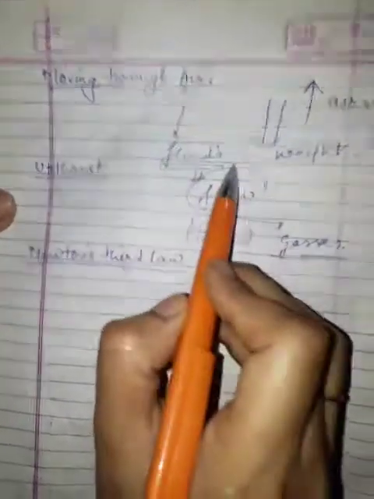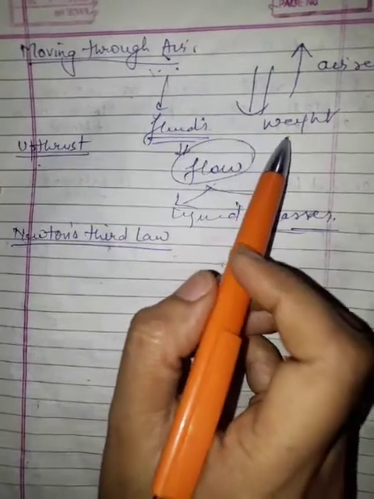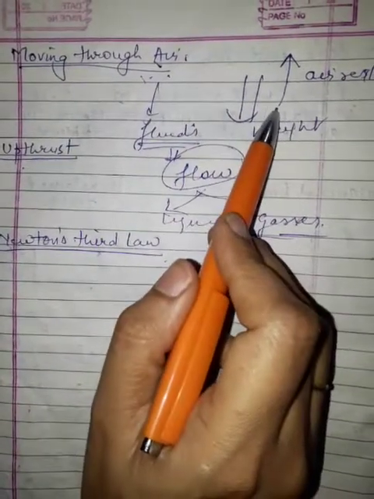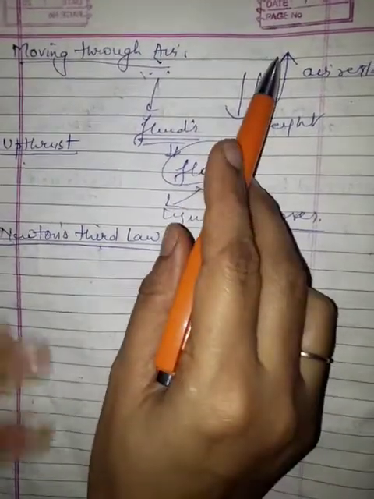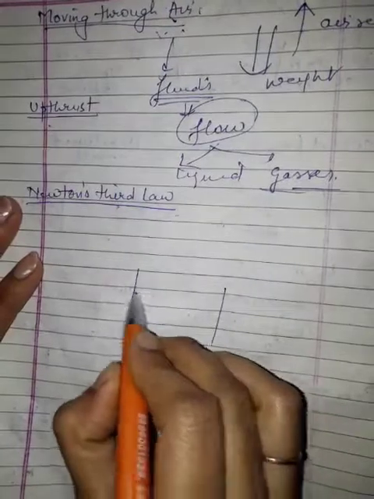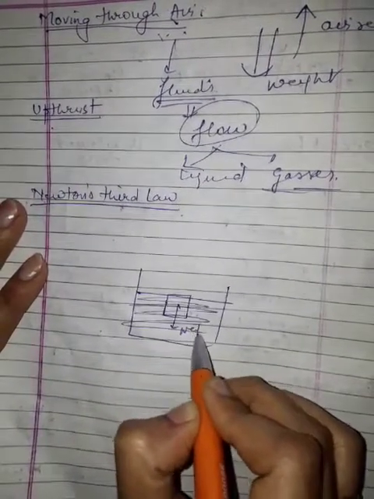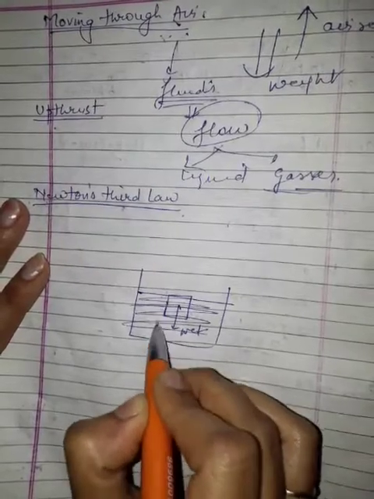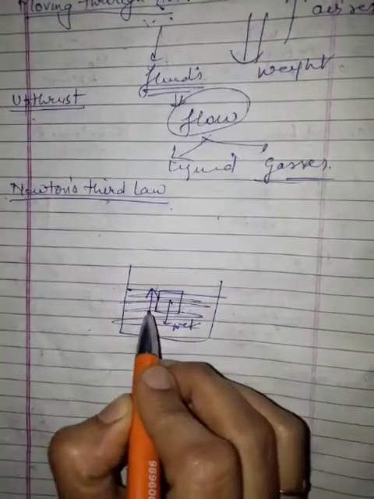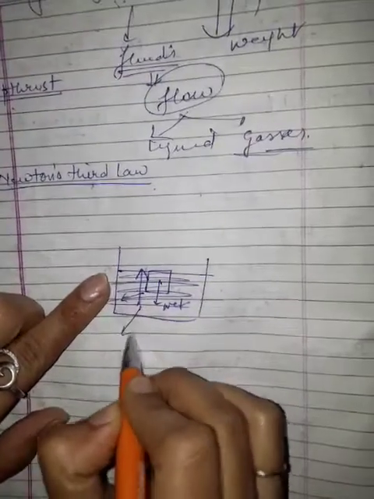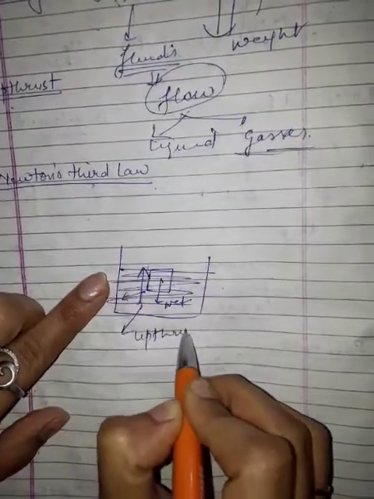In a fluid, there is always a force which acts in the upward direction. If you are talking about air, then that force is air resistance, which is opposite to the direction of motion. If you are talking about a liquid, suppose this is a liquid, you throw a body in it, weight acts downward, the liquid will also apply a force on the body in the upward direction. Always there is opposition. That upward force in a liquid, in a fluid, is called upthrust.